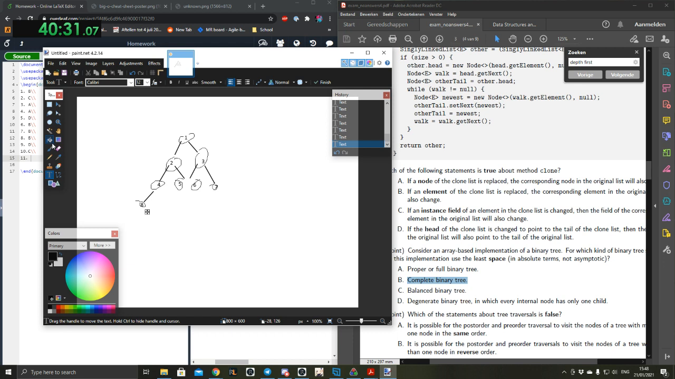However, if we had the same thing for a unary tree, we would only have 1, 2, 4, 8, etc., and that would leave a bunch of space. This is the least efficient thing you can think of when you're using that array-based implementation of a binary tree.